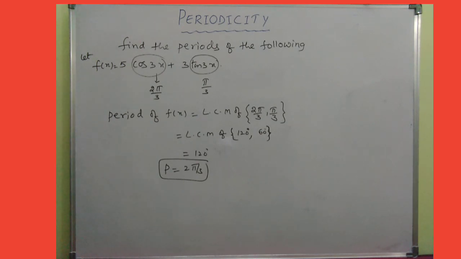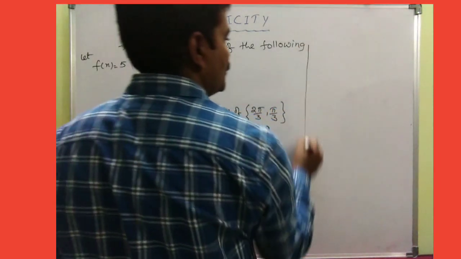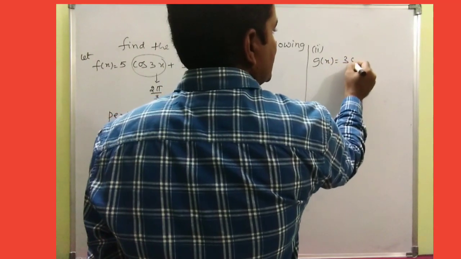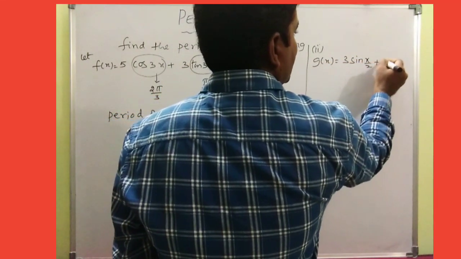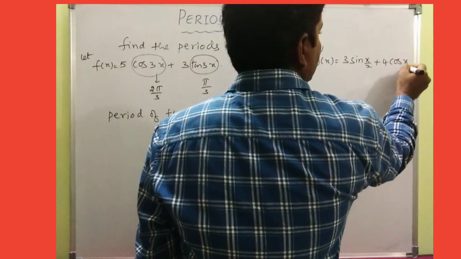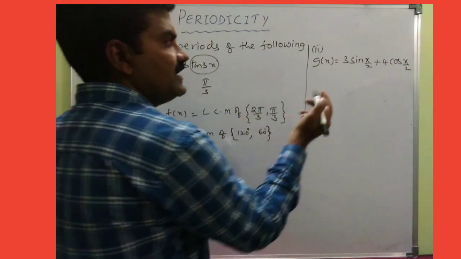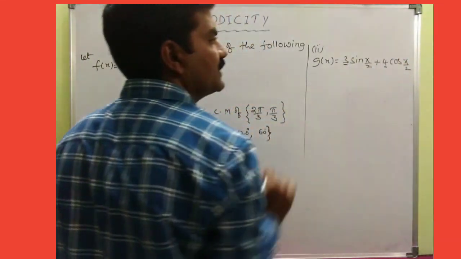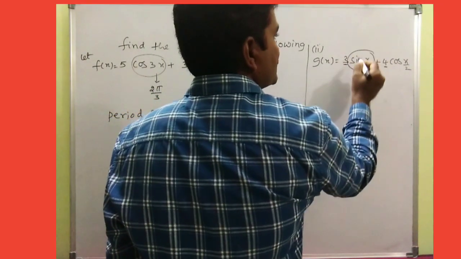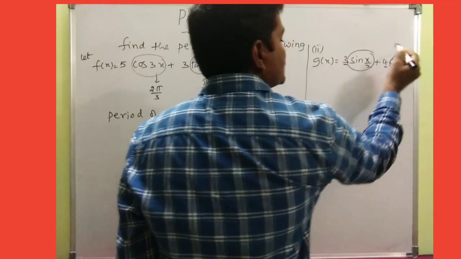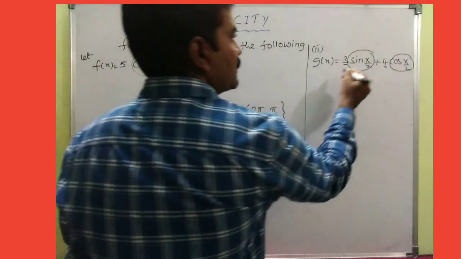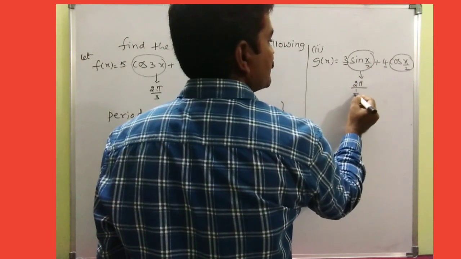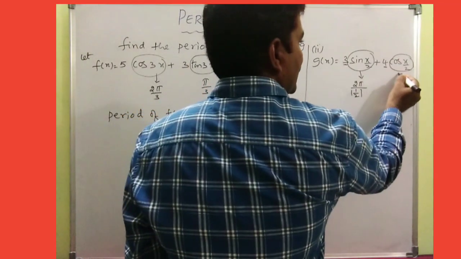Similarly, look at the second question. Suppose this is some g(x), which is 3sin(x/2) + 4cos(x/2). Here also we don't bother about the coefficients, 3 and 4. Just look at the function. sin(x/2) is one function and cos(x/2) is the other function. Coming to sine, the basic period is 2π, and this should be multiplied by the modulus of the coefficient 1/2. And I think this is also the same for cosine.